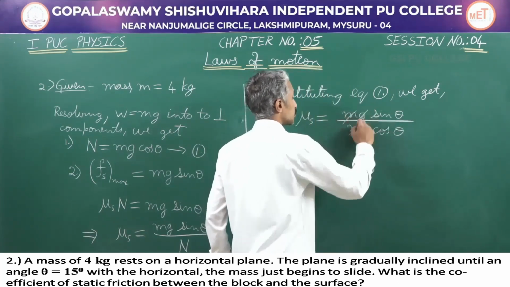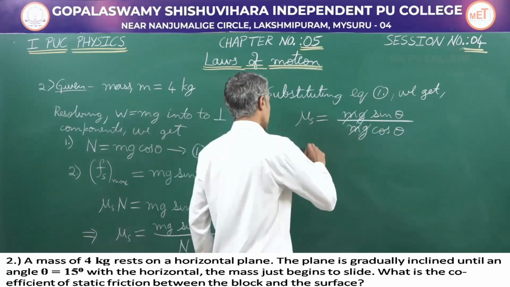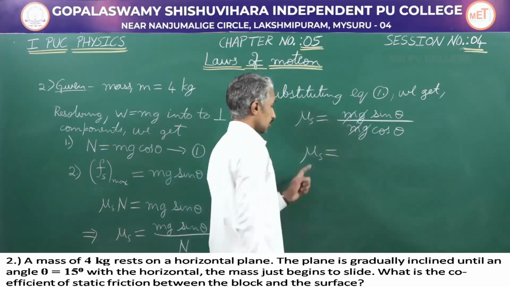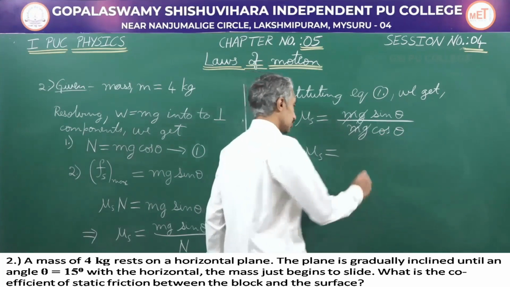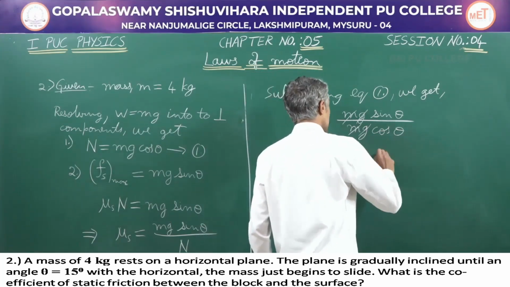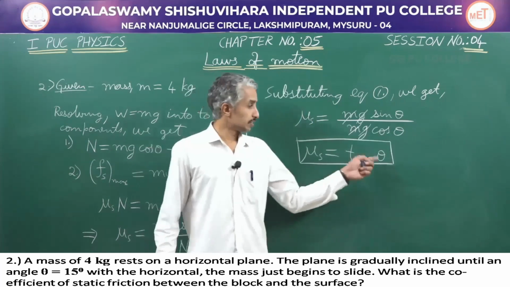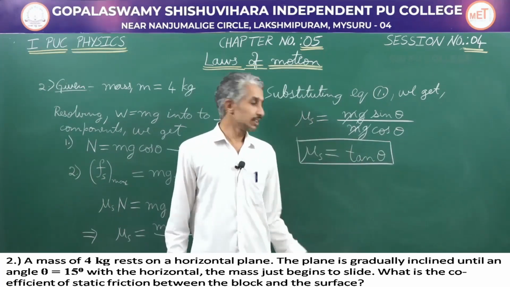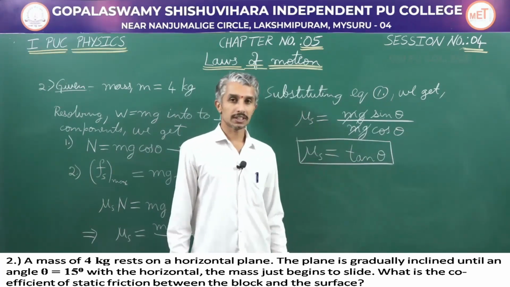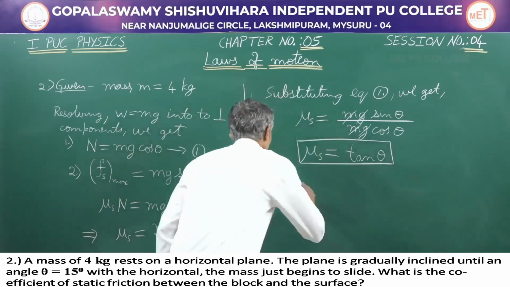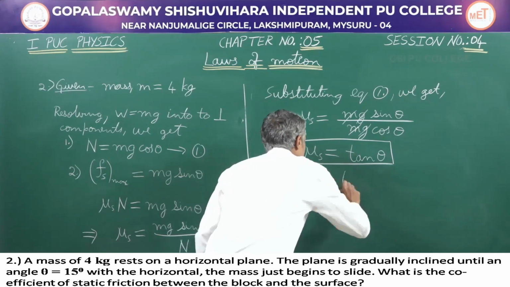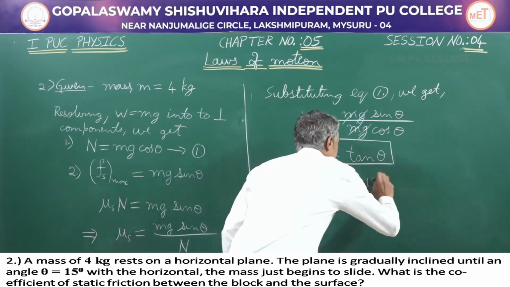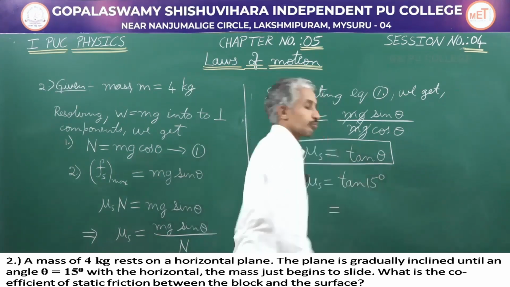So m and g get cancelled, and the coefficient of static friction is now equal to sin theta by cos theta. From trigonometry, this is equal to tan theta. In the place of theta, substitute 15 degrees, and we will get the coefficient of static friction. So this implies mu s is equal to tan 15 degrees.